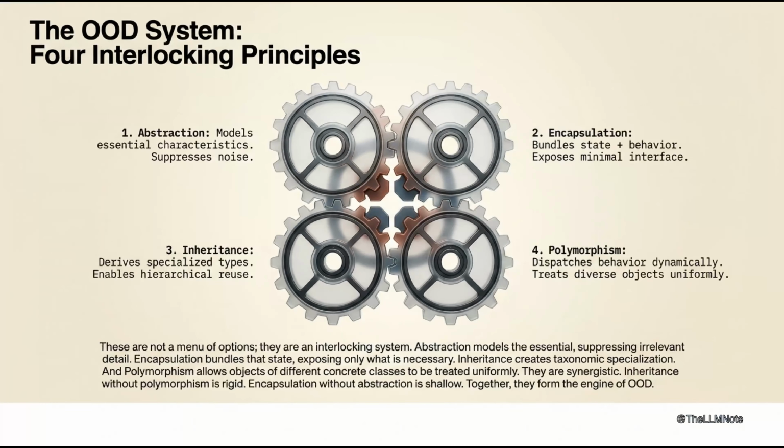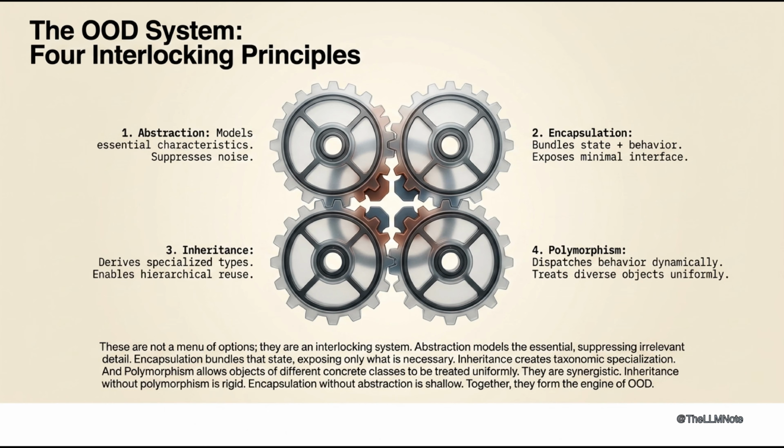Now let's zoom in on the OOD system. Four interlocking principles. Headline: Abstraction, encapsulation, inheritance, polymorphism form a coherent system. Supporting text: abstraction models essential characteristics, suppressing irrelevant detail. Encapsulation bundles state and behavior, exposing a minimal interface.